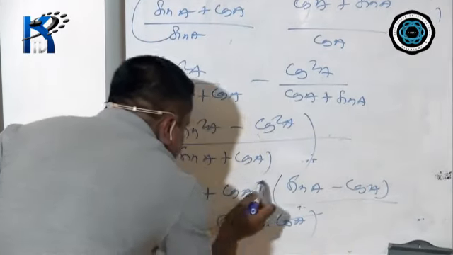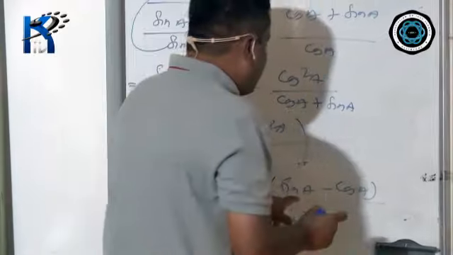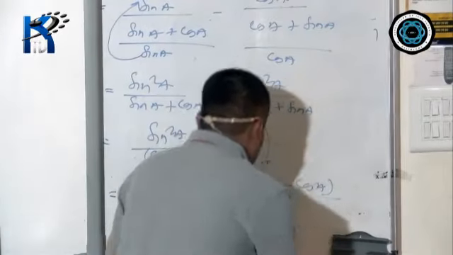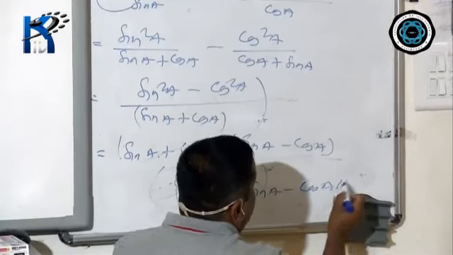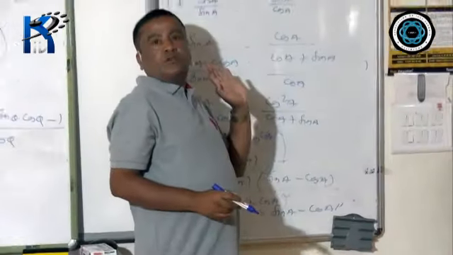Now these two will get cancelled. What is left? Sin A minus cos A. What is left? Sin A minus cos A, hence proved.